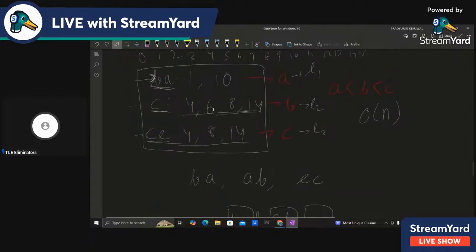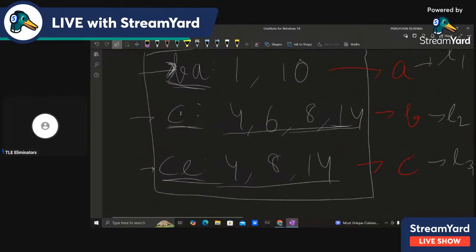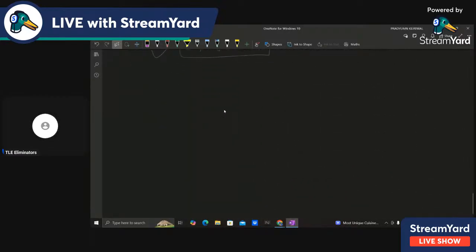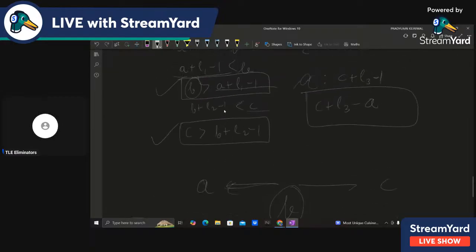Actually, in my code, what I did was I iterated over this second array, over all the values of b. So I fixed the value of b, because basically we want a, b, and c. I found the closest value a before b, and after b, the closest value c. And that's what I did using binary search only. I did that over all the values of b, and then I chose the closest one to the left of b. Actually, not the closest, but the one satisfying the constraint.